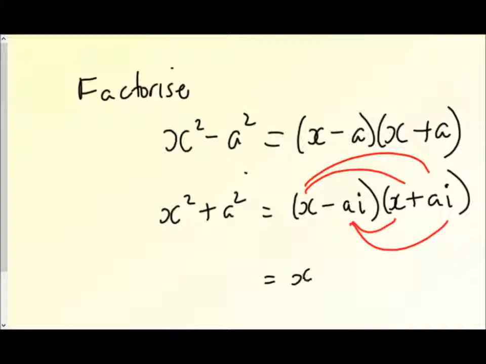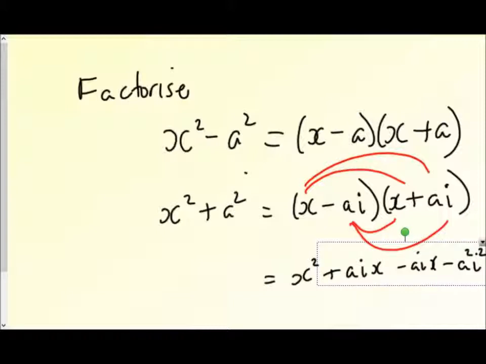We had x squared, and the two terms in the middle cancelled: aix minus aix. And then at the end we've got negative a squared i squared. Now then, that's the really useful thing, isn't it?